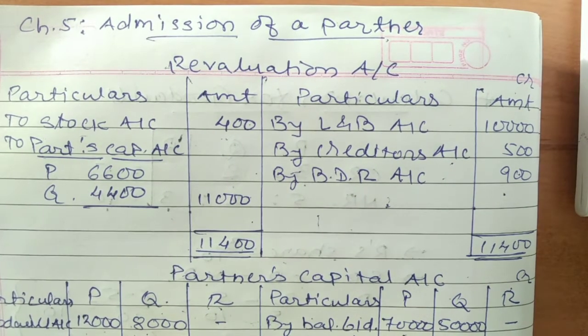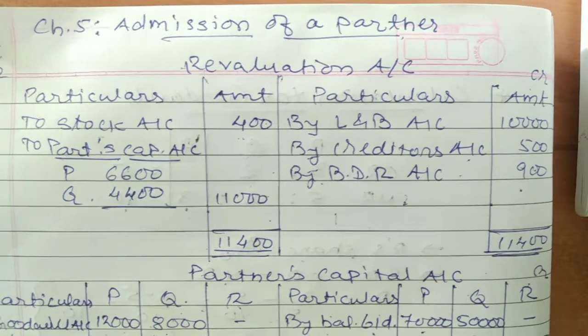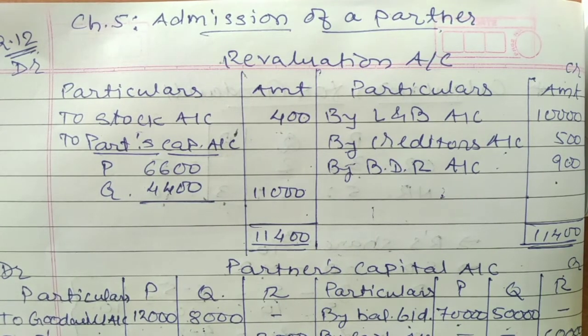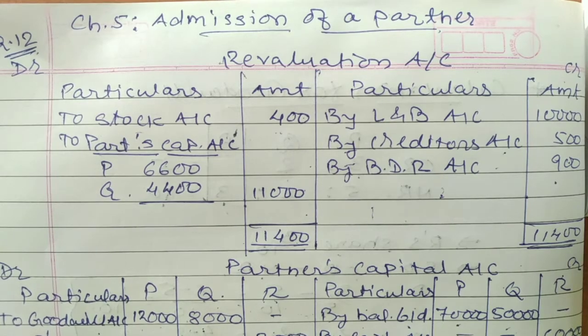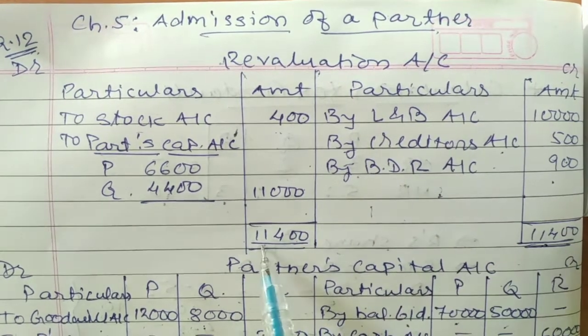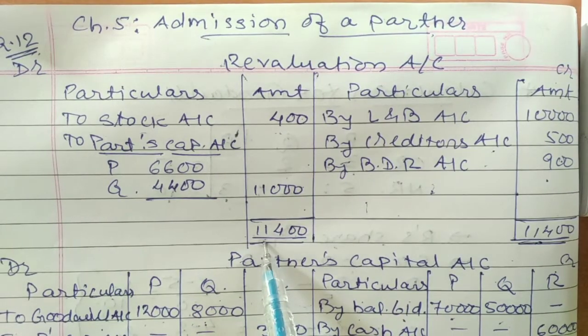They have given the eighth adjustment, new profit and loss sharing ratio of partners, that is 5:2:3, that we have already calculated for the valuation of your goodwill. The accounting treatment of the goodwill has already been calculated on the basis of the new profit and loss sharing proportion. Now all information is over. First step is to close down your revaluation account. Credit side total is more. Just make the same total here on the debit side of the revaluation account.